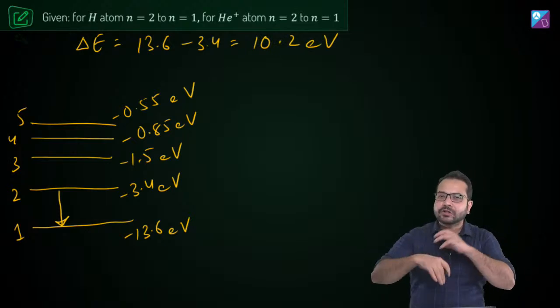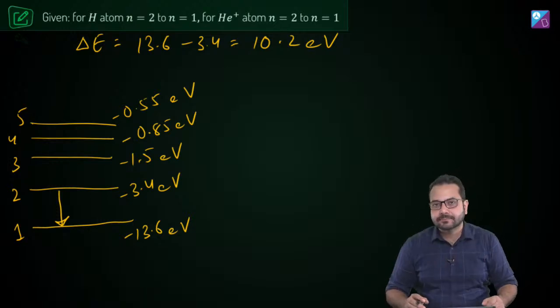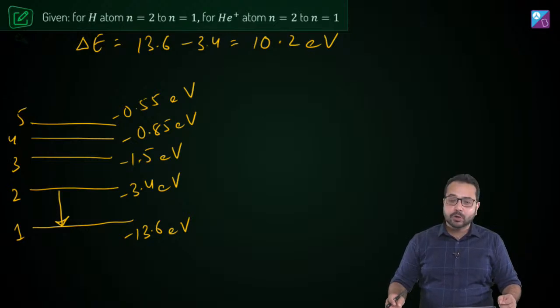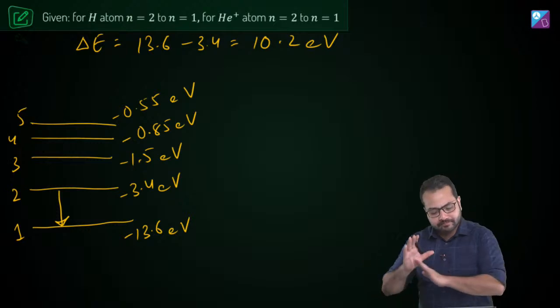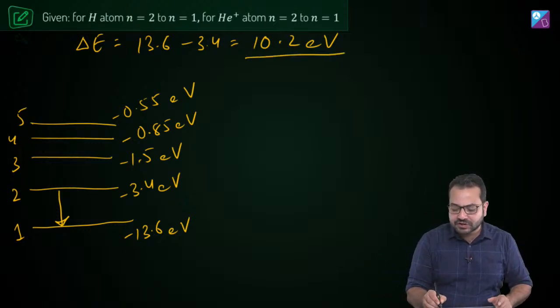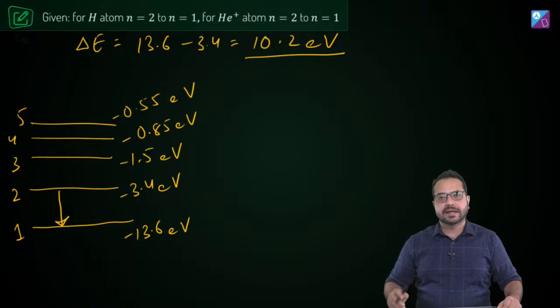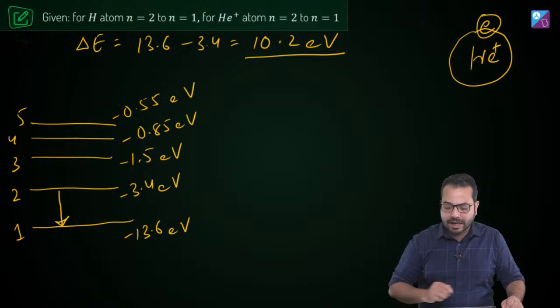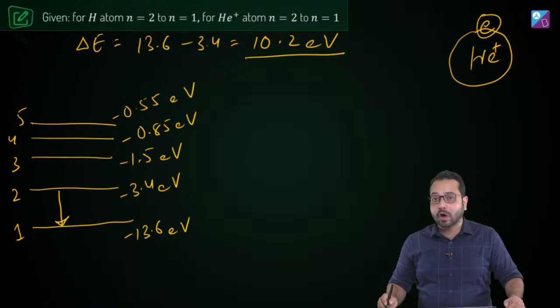So the energy of the photon released due to the transition in the hydrogen atom from n equal to 2 to n equal to 1 is 10.2 electron volt. Is that right? Now just remember this 10.2 electron volt. Forget everything else. Now what do we have? We have this helium ion. Obviously it is going to have one electron in its outer orbit.